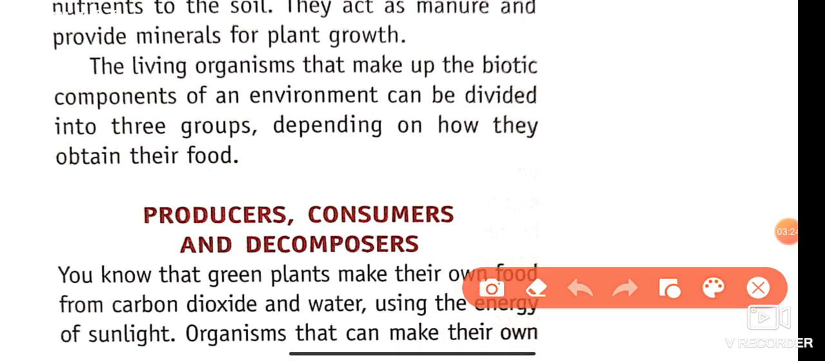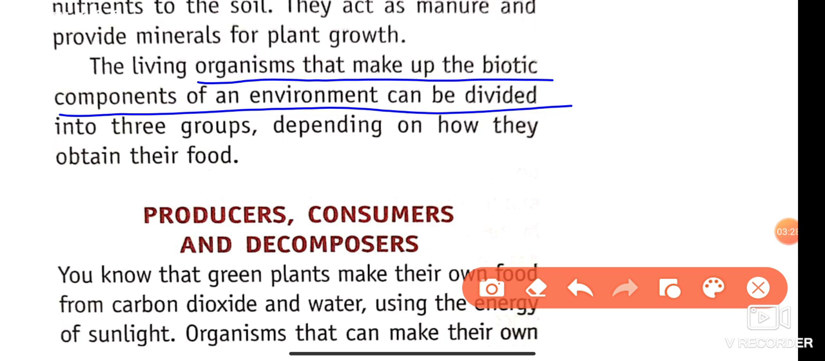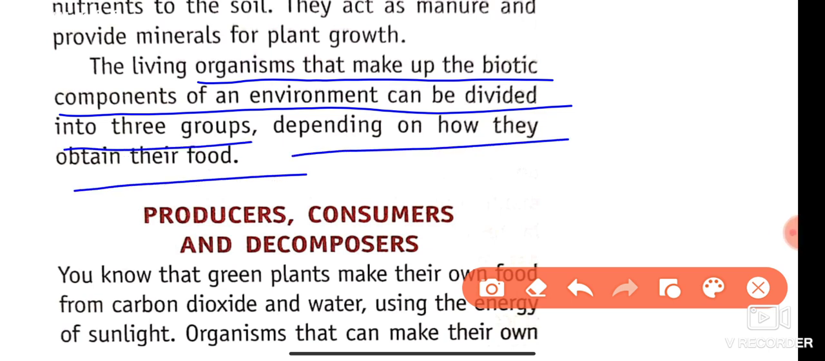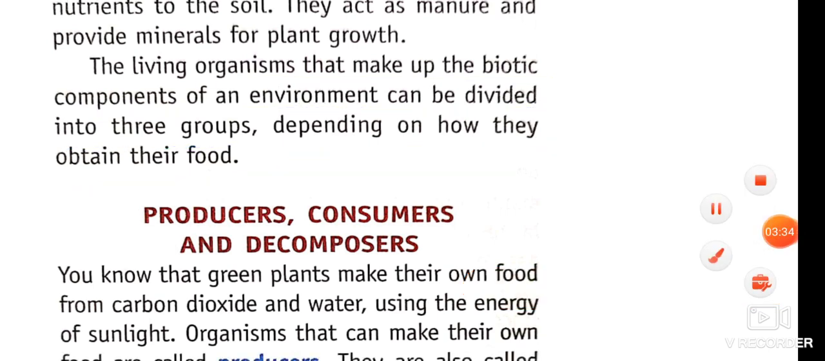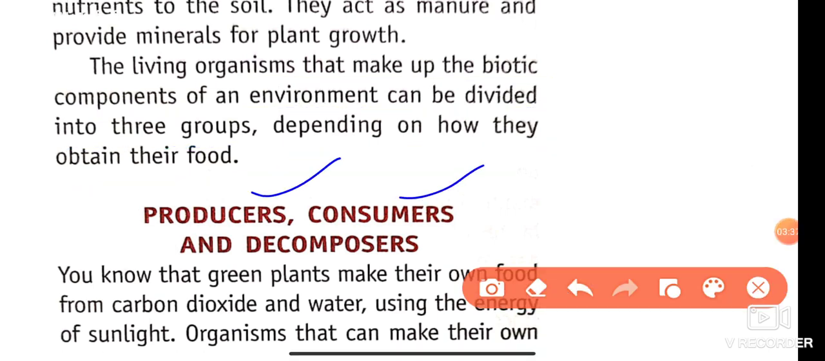The living organisms that make up the biotic components of an environment can be divided into three groups depending upon how they obtain their food. These three groups are generally producers, consumers and decomposers.